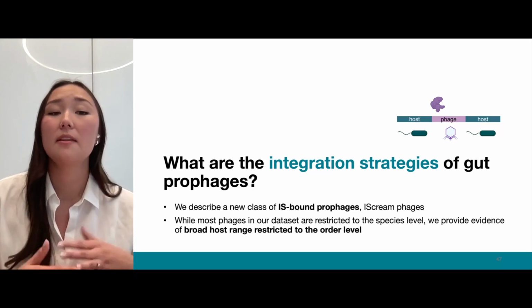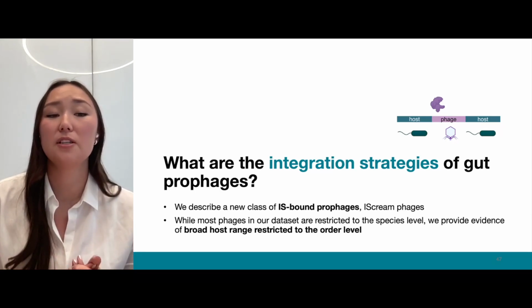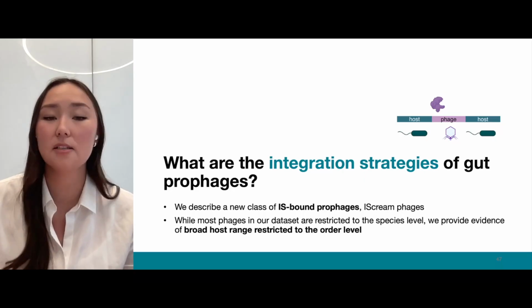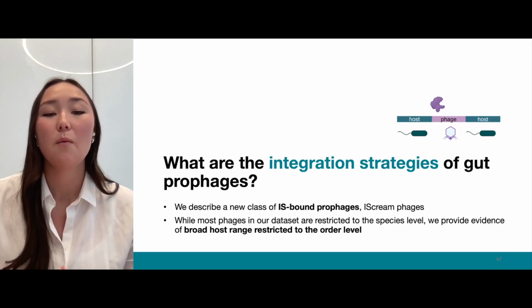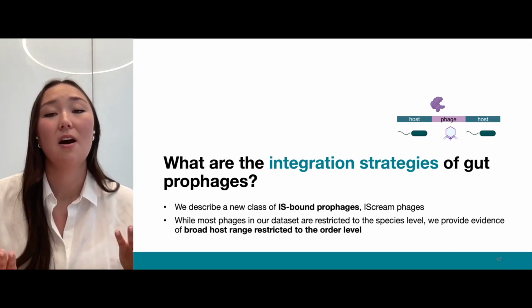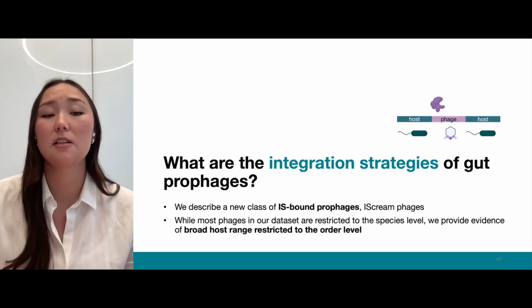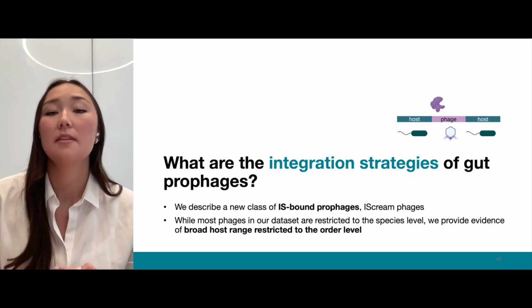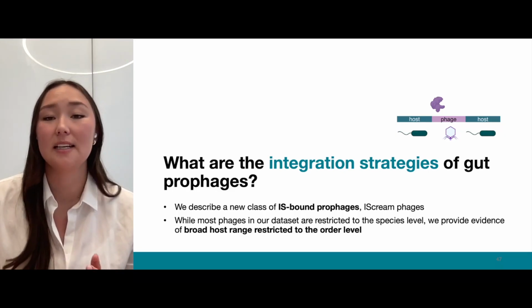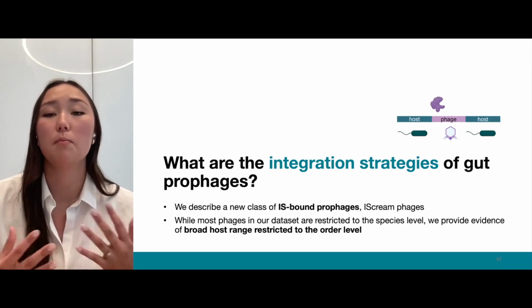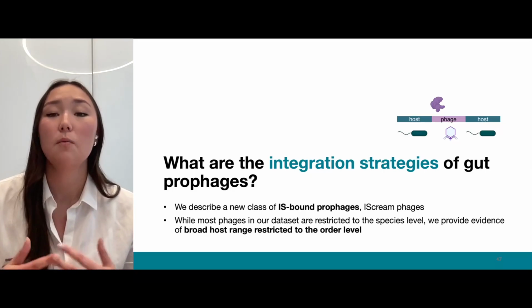And so while we're looking at the integration strategies of gut prophages, we're able to annotate a new class of IS-bound prophages, here called IScream phages. And while a majority of the phages in our sample are found restricted to a single species, we do provide evidence that there are broad host range phages that are restricted to the order level existing in the gut. And this really represents a lower bound of these types of broad host range phages, which may be present in the gut.